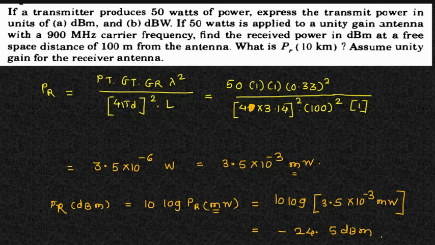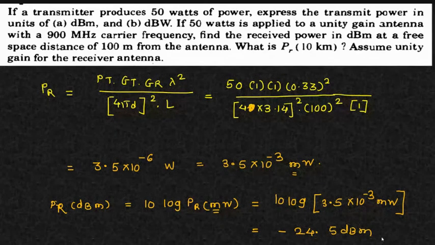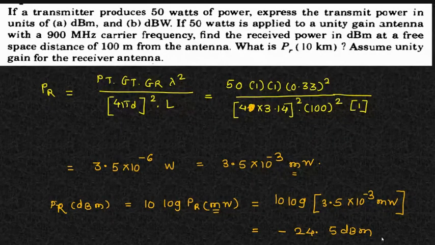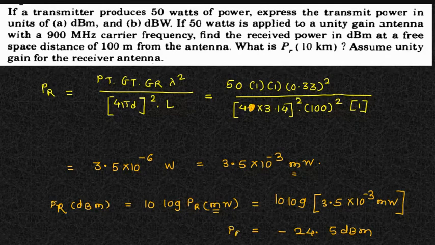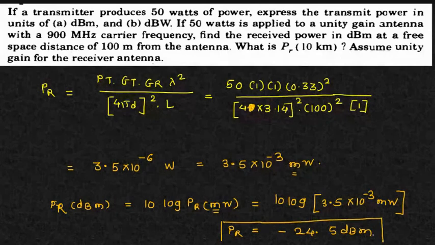If you want to convert it into watts, then subtract 30 from it. So if you do minus 30, you will get minus 54.5. Okay. So this is what we have received. So I can say this is my received power in dBm if my distance is 100 meters.